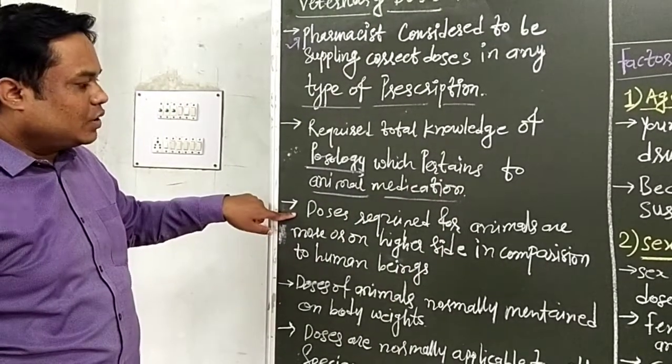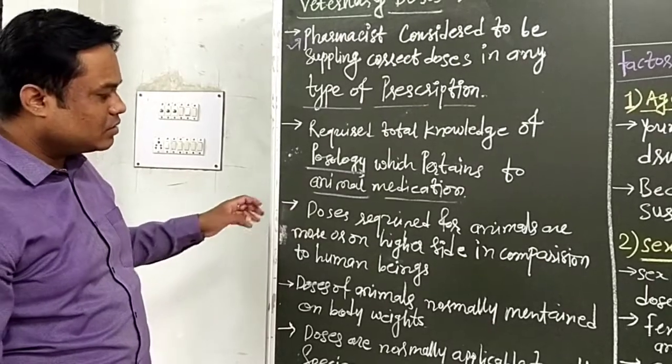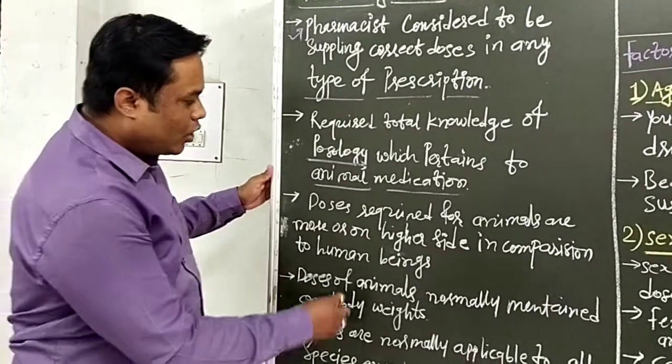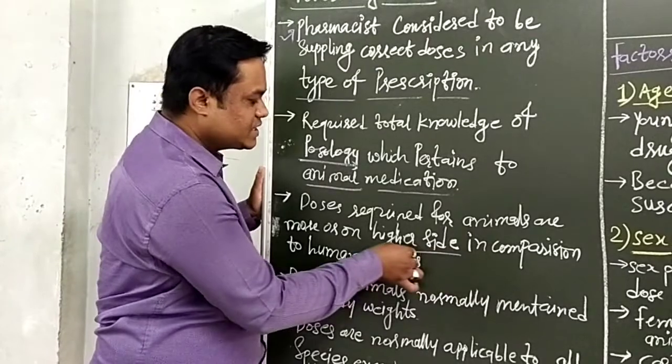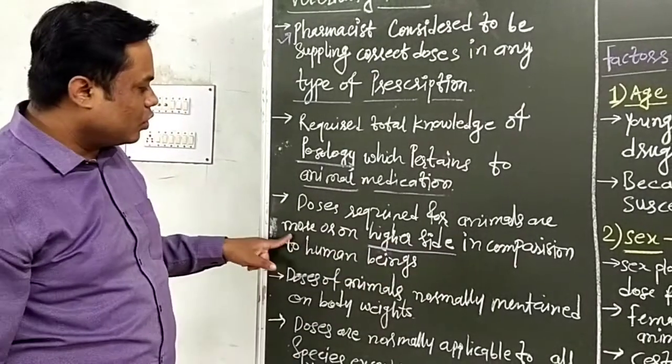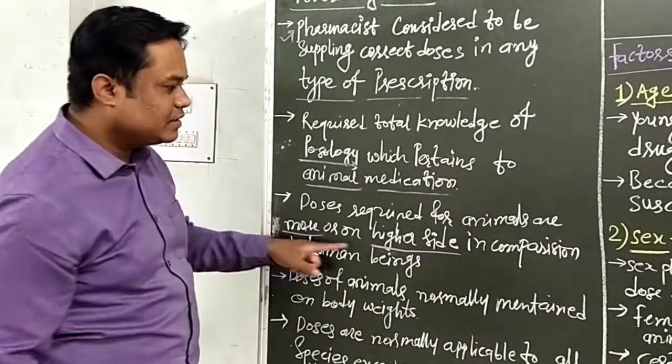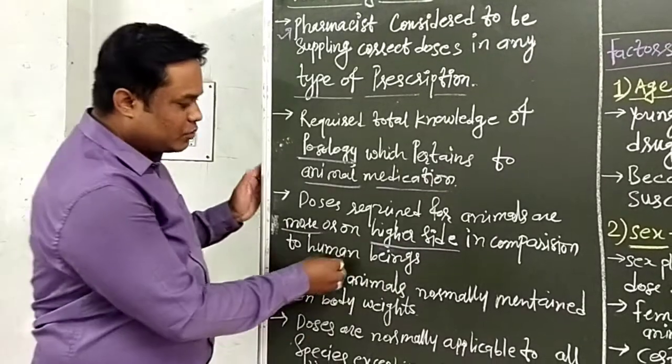Doses required for animals are more, or on the higher side. This is important. More, or on the higher side, in comparison to human beings.